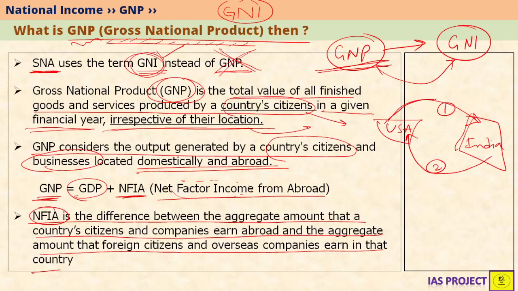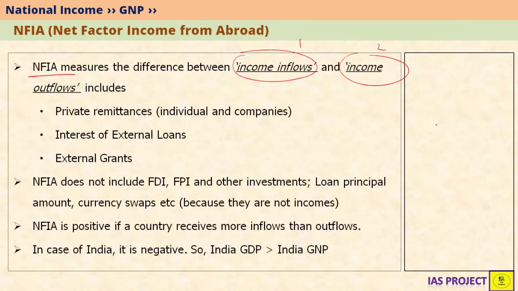So this is basically our income inflow which is coming from outside, not just from USA but from all other countries. And this 2 is outflow, that is not only to USA but to all other countries. So if we adjust 1 minus 2, then we will get NFIA. Whatever these inflows and outflows are, they can include private remittances which are sent by both individuals as well as companies, and interest on external loans. For example, if India takes a loan from USA, whatever interest India is paying back to USA should be counted as an outflow.